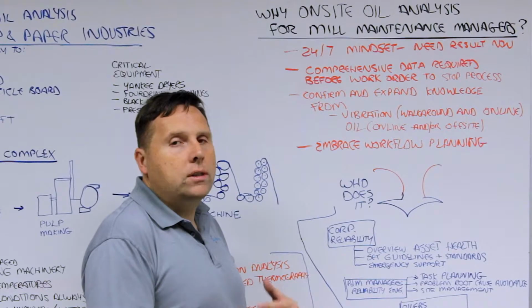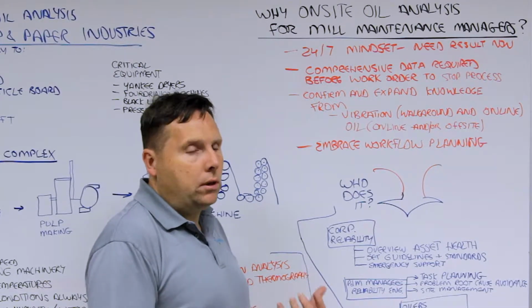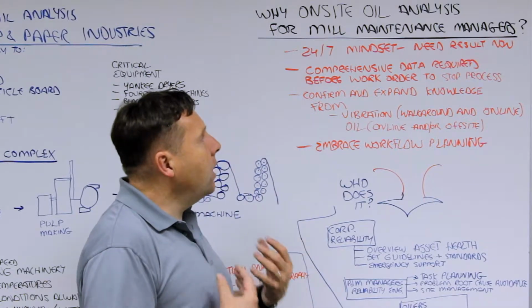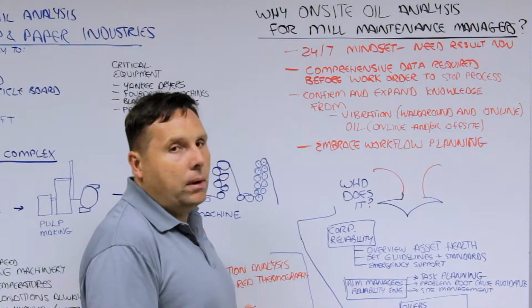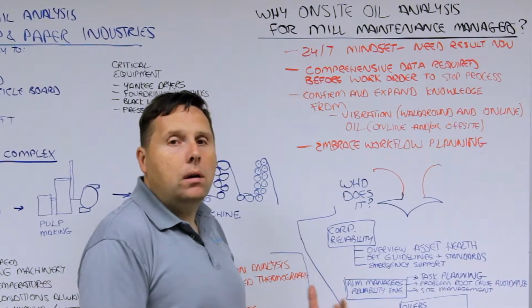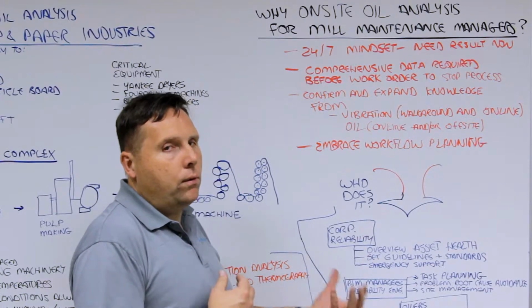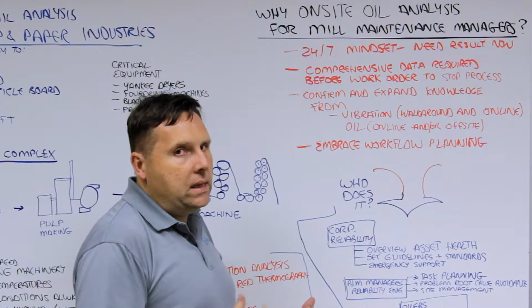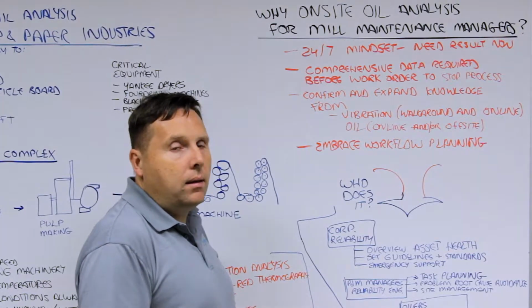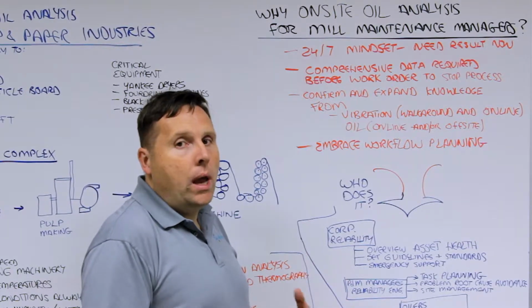So they need results immediately, particularly if a problem is developing as a result of a water or an aggression leak. They want to have comprehensive data before they decide to shut down a piece of equipment, because to shut something down, particularly on a paper machine, means that the entire system has to be brought down if you have to take out a roll or a bearing. So redundancy is not always easy, especially on the large systems. They want to confirm and expand their knowledge.